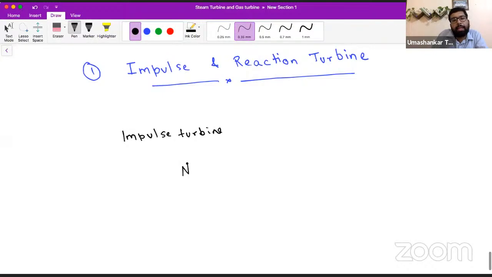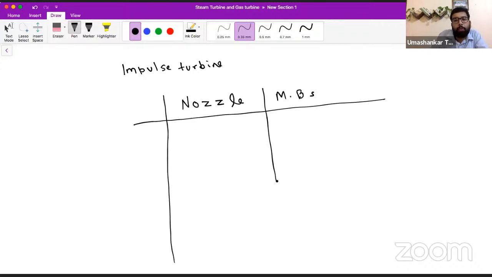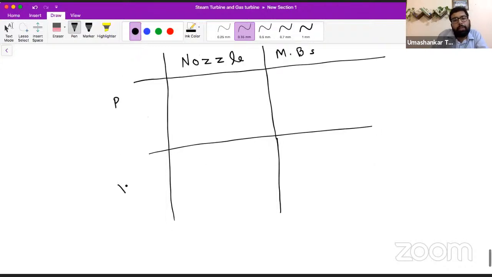Impulse turbine, as I said, is a combination of nozzle and moving blades. Let's say we have to focus upon two things here: one is pressure and the other is velocity.